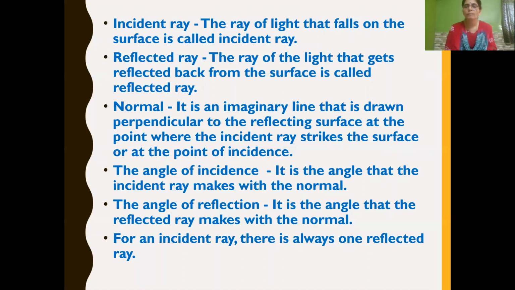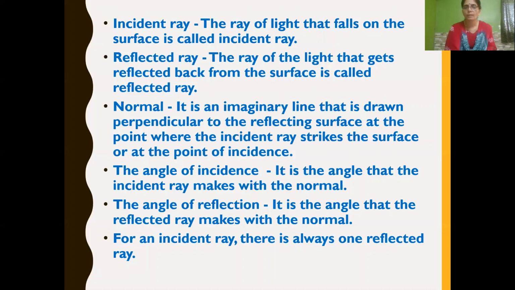And normal is an imaginary line drawn perpendicular to the reflecting surface at the point of incidence.